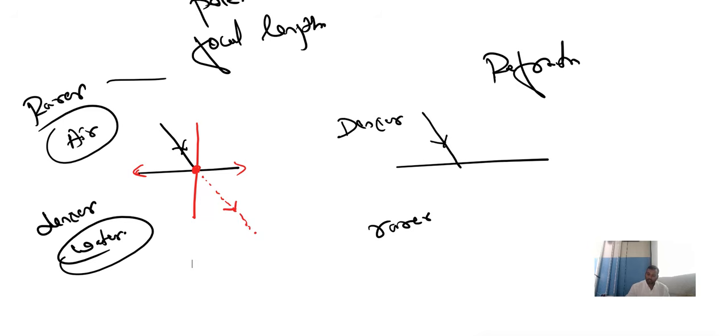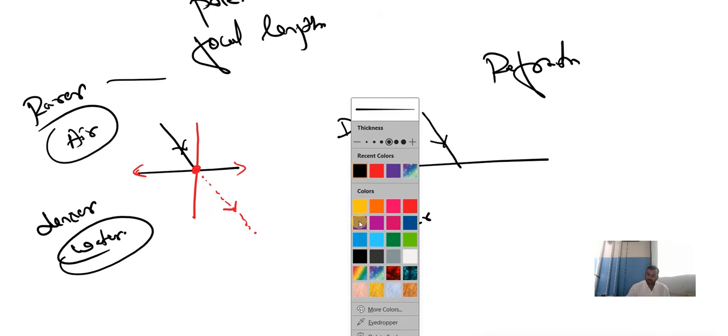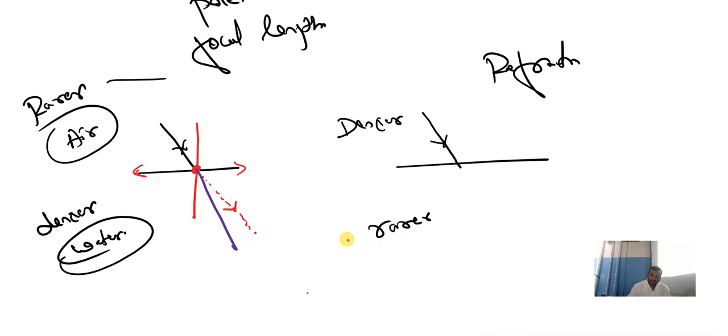Look here, it moves towards the normal. See? Actually, it should go straight, but it is not going straight. It is coming towards the normal. Remember, based on this they will ask you about a pencil. When a pencil is dipped in water, it appears bent. How is it happening? They will ask this kind of give-reason question.